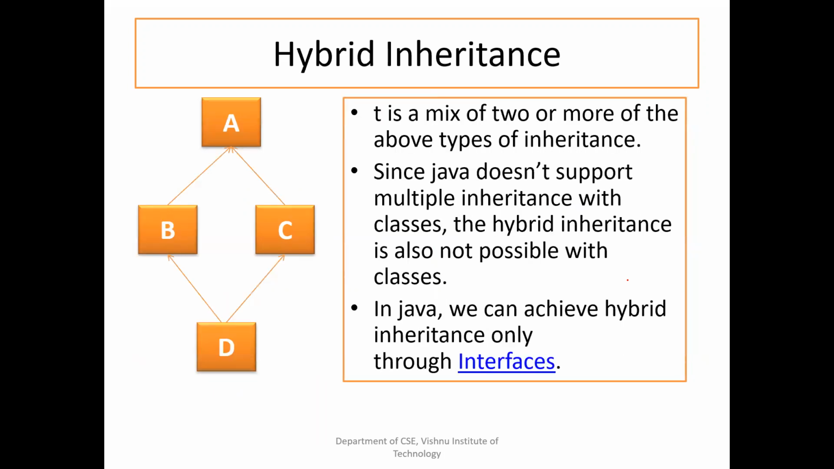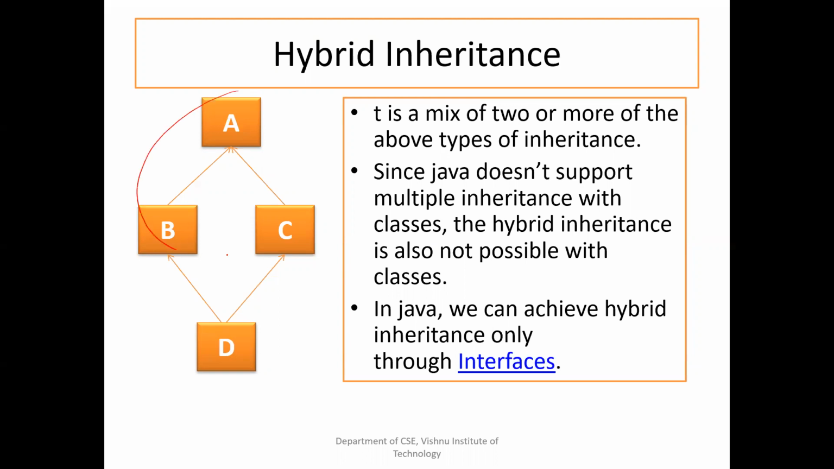Okay, coming to hybrid inheritance. Till now, we have seen four types of inheritance: single, multi level, hierarchical, and the last one, multiple inheritance. If you combine more than one type of inheritance, then it is a hybrid inheritance.